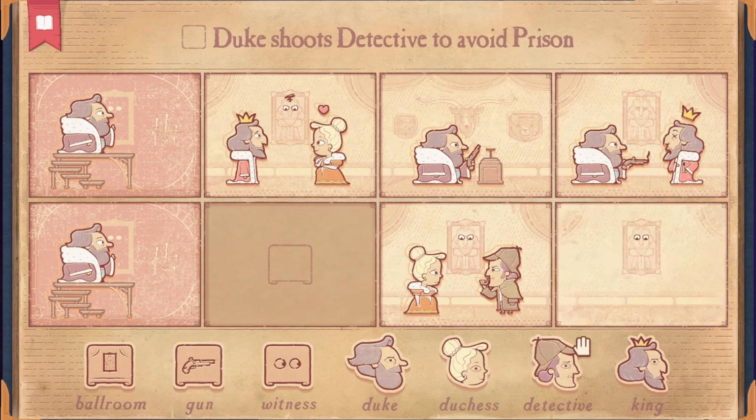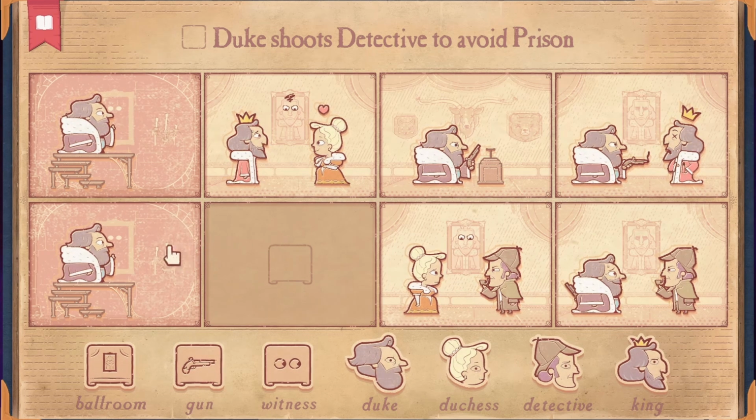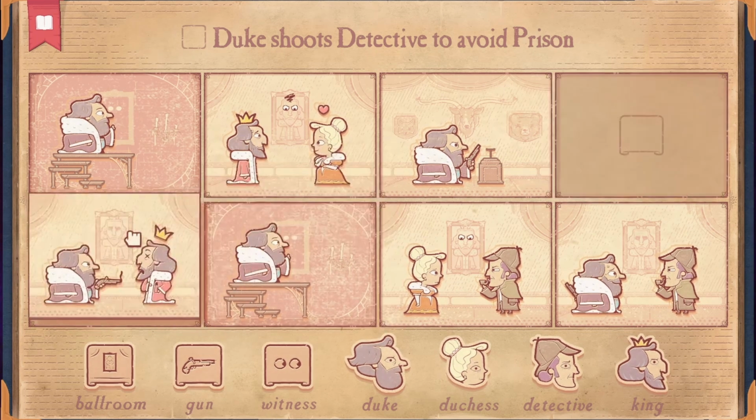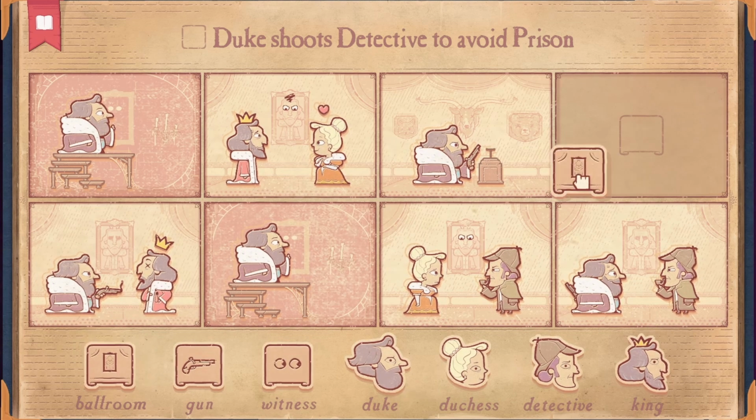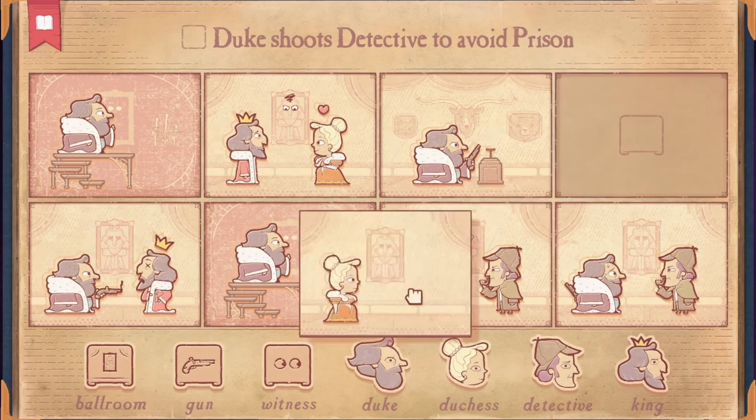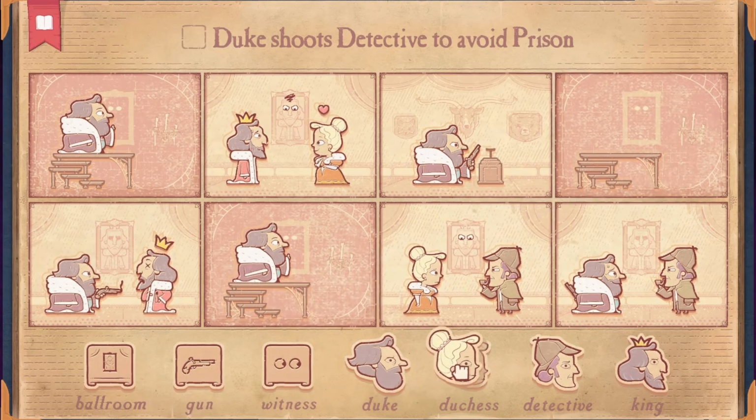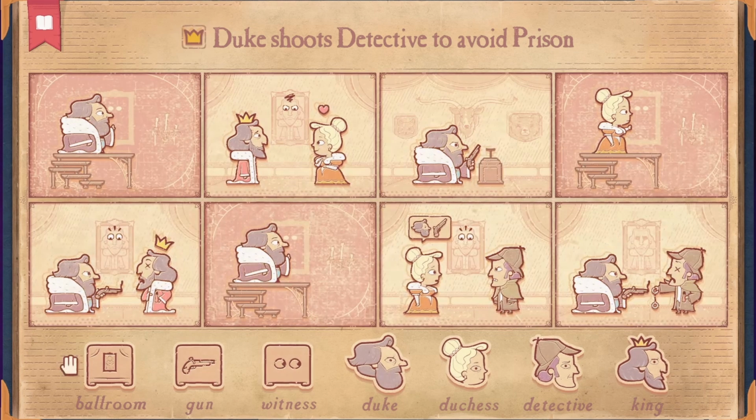And then that's when he goes and shoots the king here. But what must happen is that the Duchess is the one who sees the shooting. So the Duke sees that there's something going on with the king and the Duchess. He grabs his gun. The Duchess is somehow peeking out of that painting again. Sees that the Duke shoots the king. Now, the Duke is in the watching room. Sees that the Duchess told the detective everything, so he kills the detective to avoid getting in jail.